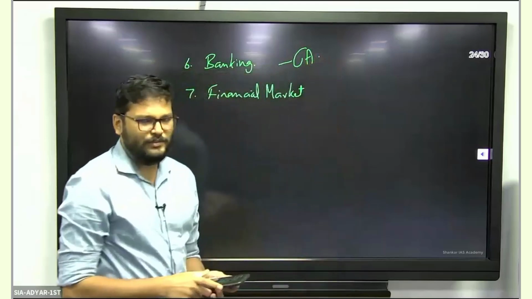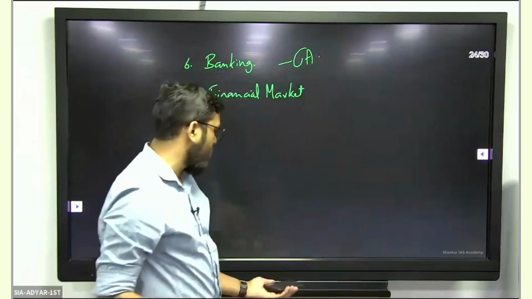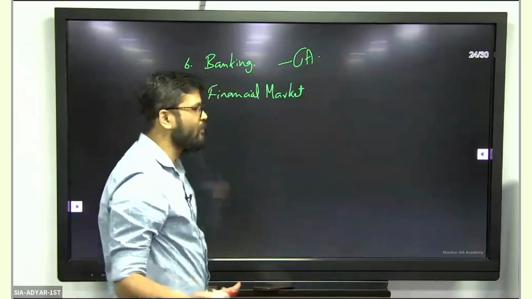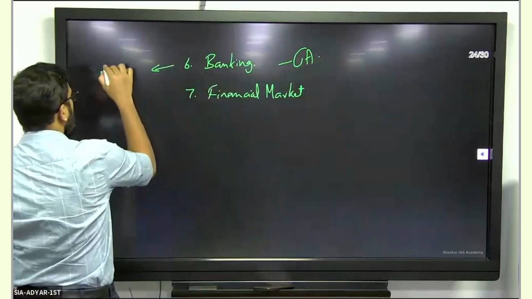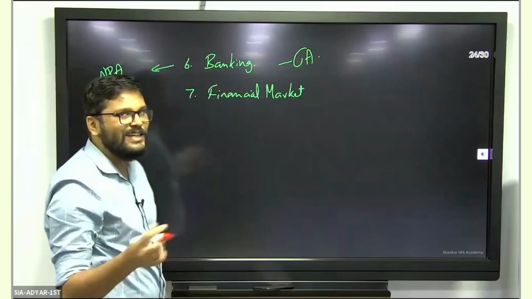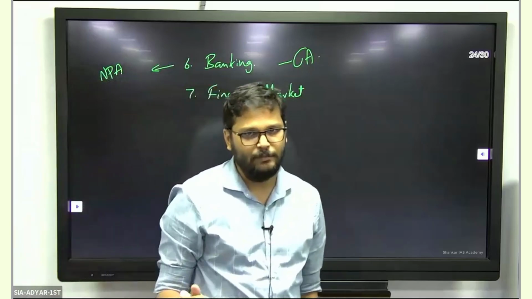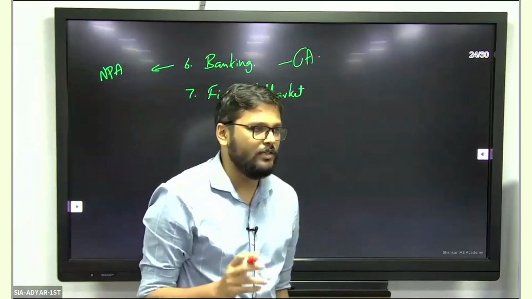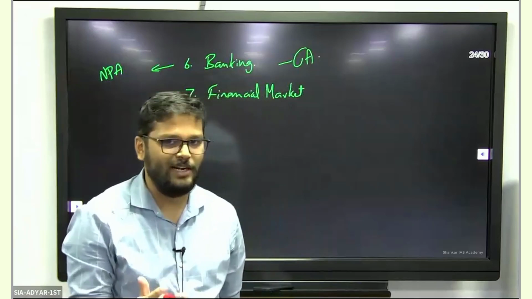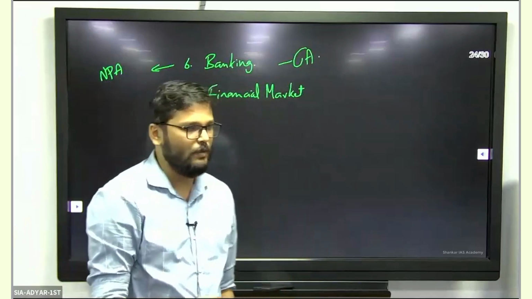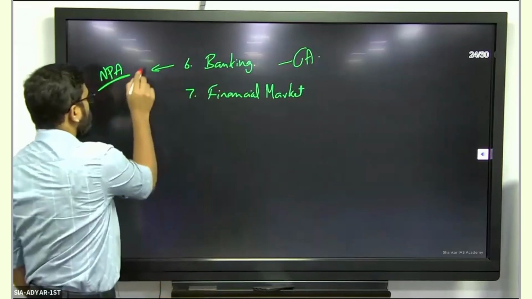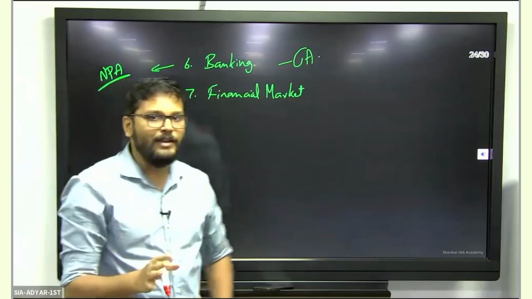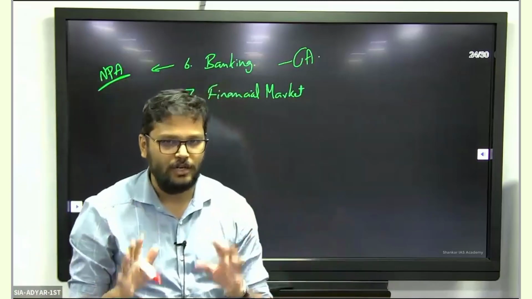Trend wise questions are not very easy to ask. The possible questions are about NPA. NPA in the banking system has been increasing steadily over the years, that sort of generic statements. But even that, I wouldn't call a trend based question. It is a generic question just to see if you are aware of what is happening in the economy. So those sort of questions can happen. So the banking chapter is predominantly based on current affairs.